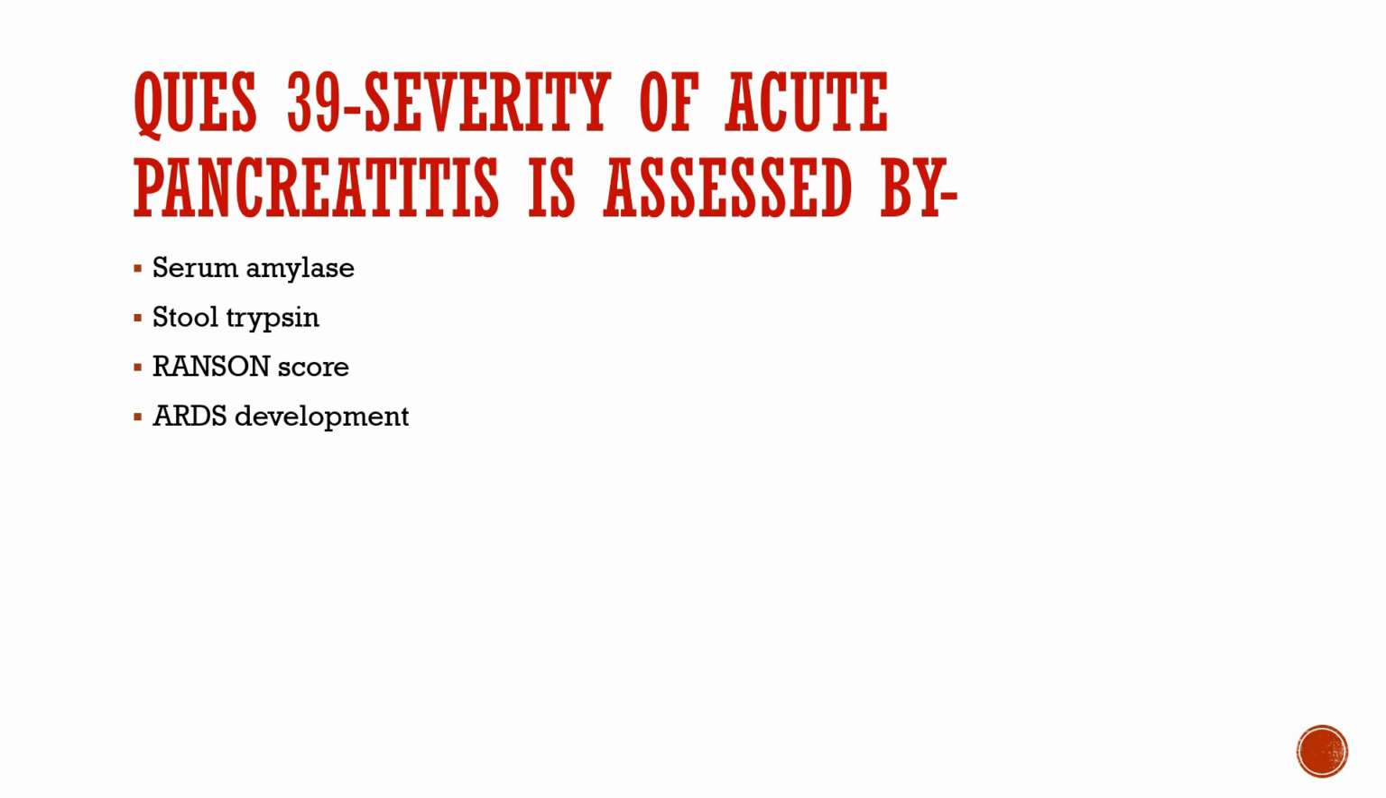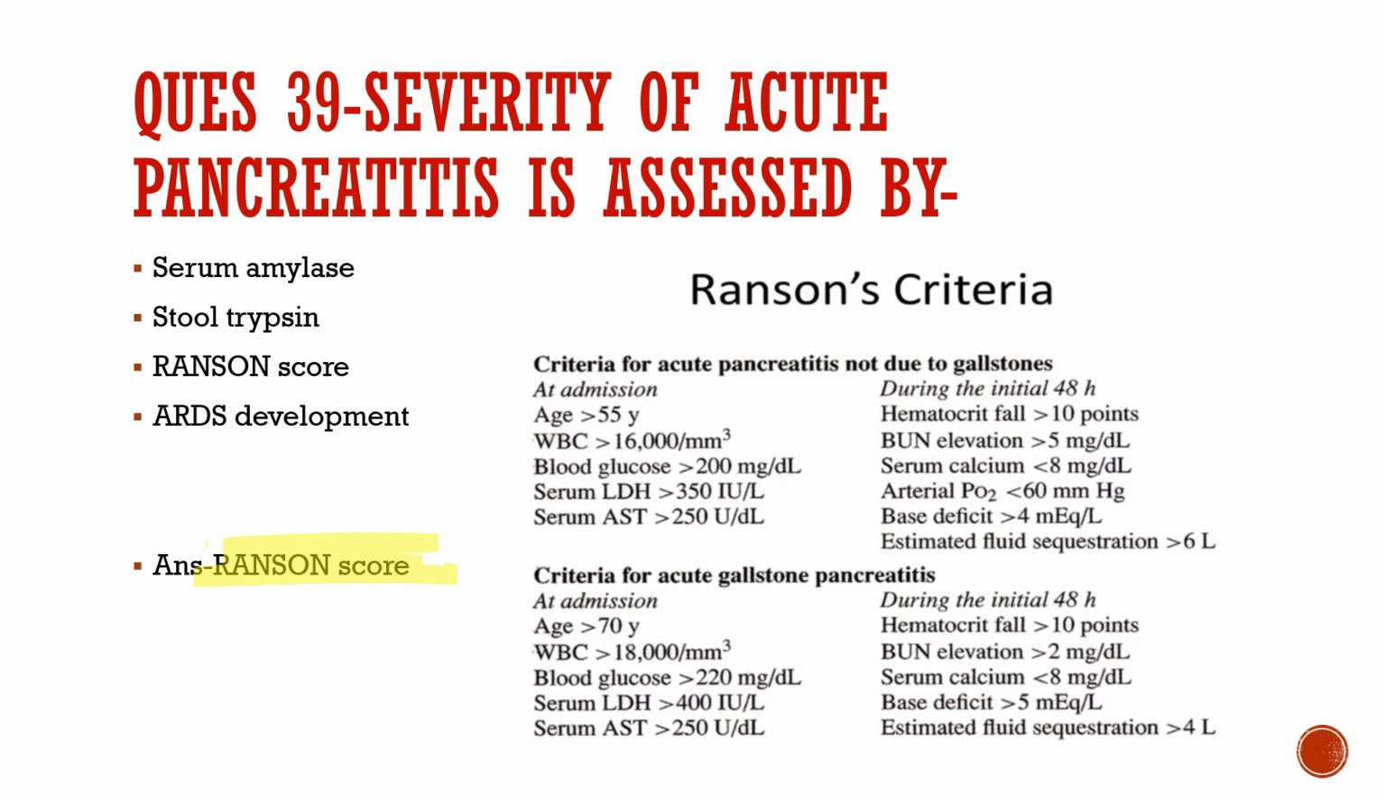Question number 39. Severity of acute pancreatitis is assessed by serum amylase, stool trypsin, Ranson score, or ARDS development. So the correct option is Ranson score, which will assess the severity of acute pancreatitis, as we have the Ranson's criteria table. So you need to remember that.